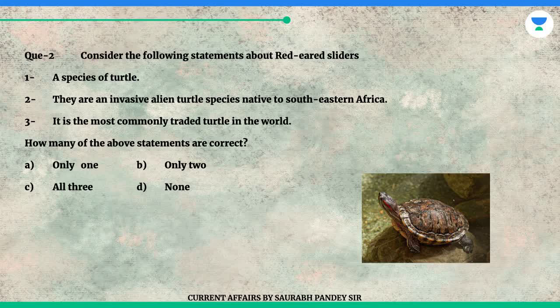How many of the above statements are correct? A. Only 1. B. Only 2. C. All 3. D. None.